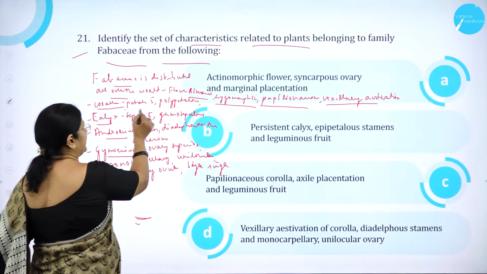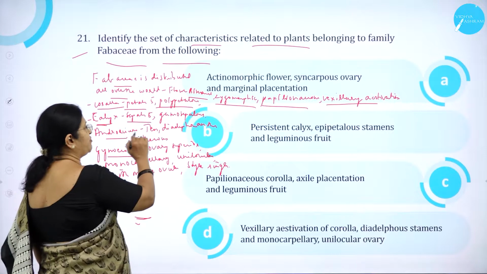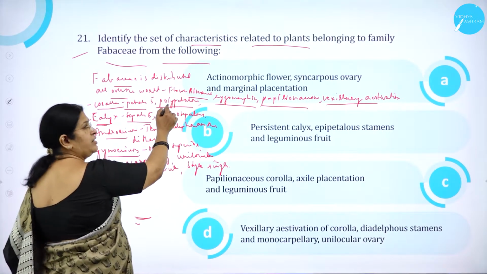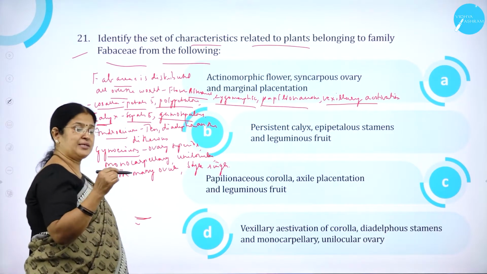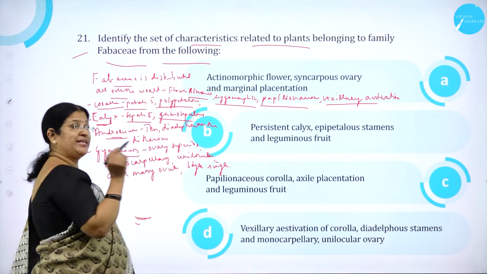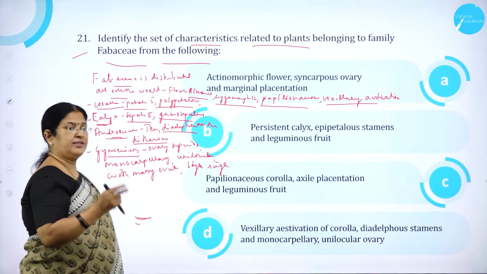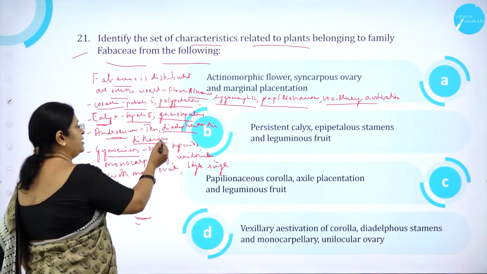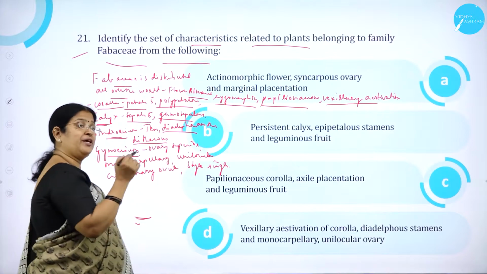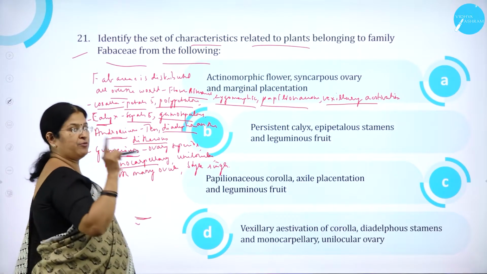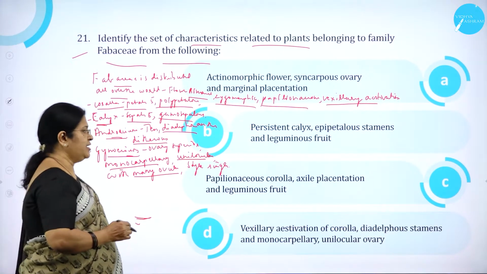So corolla, petals will be 5, polypetalous. Calyx, sepals 5, that is, here the petals are free, polypetalous. Sepals are 5, gamosepalous, that is, the sepals are fused. Androecium 10 stamens, diadelphous and dithecous. They are arranged in 2 bundles and bilobed. Dithecous means bilobed. Gynoecium superior ovary, monocarpellary, only one carpel, unilocular with many ovules and style single.